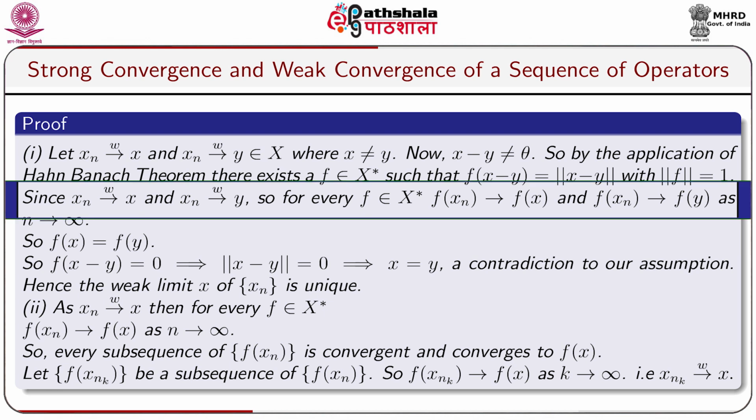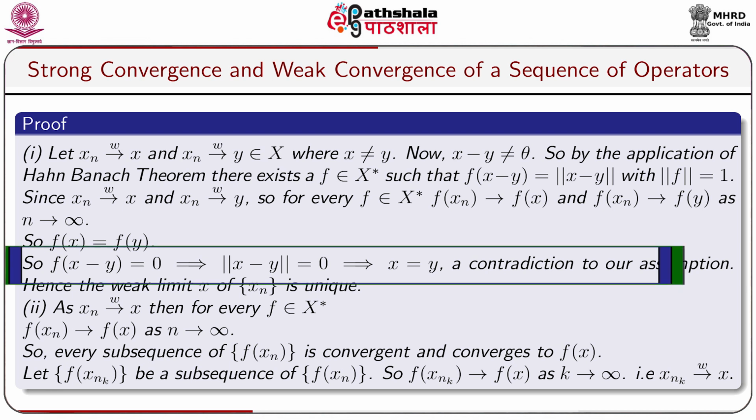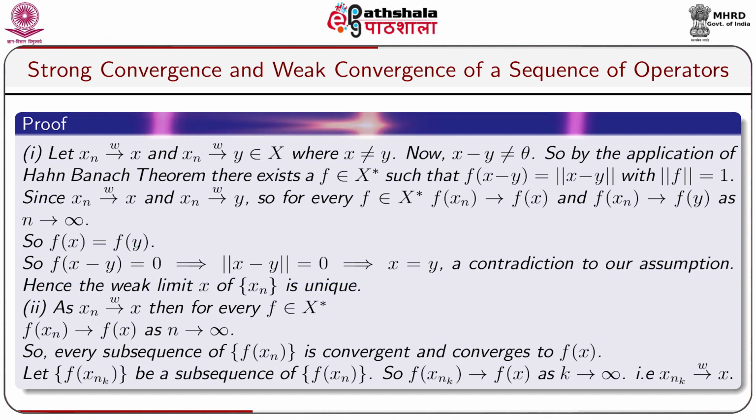Since x_n converges to x weakly and to y weakly, for every f belonging to X star, f(x_n) converges to f(x) and f(x_n) converges to f(y) as n tends to infinity. As the field of scalars is Hausdorff, we see that f(x) equals f(y). So f(x minus y) equals 0, that means norm of x minus y equals 0, implying x equals y, which is a contradiction to our assumption. Hence the weak limit x of the sequence x_n is unique.